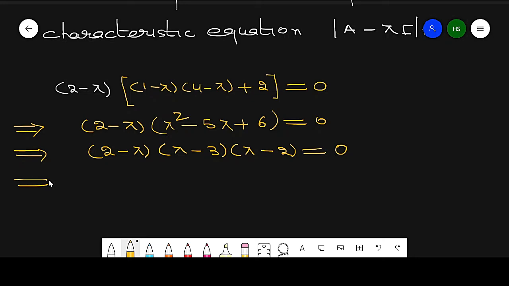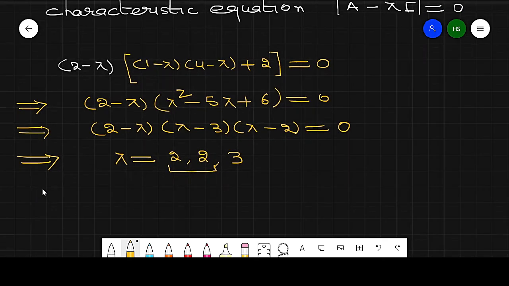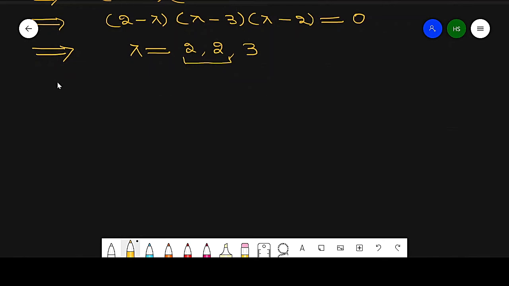So we get the eigenvalues lambda, which is equal to 2, 2 and 3. So here this is a repeated eigenvalue. So remember, this repeated eigenvalue will give only one eigenvector. So it has 3 eigenvalues, 2 is repeated and 1 is simple. Now next is to find the eigenvectors.